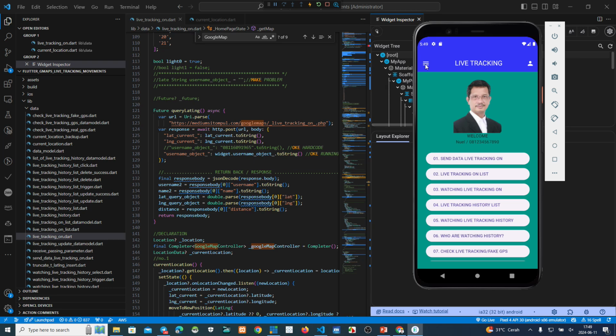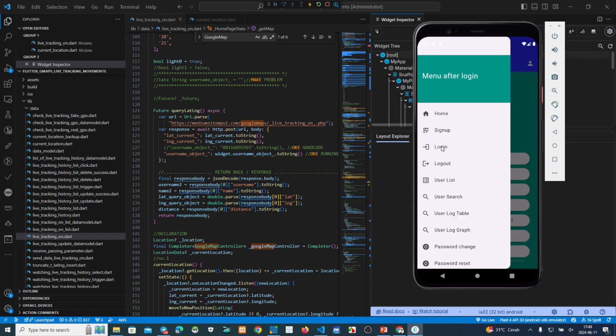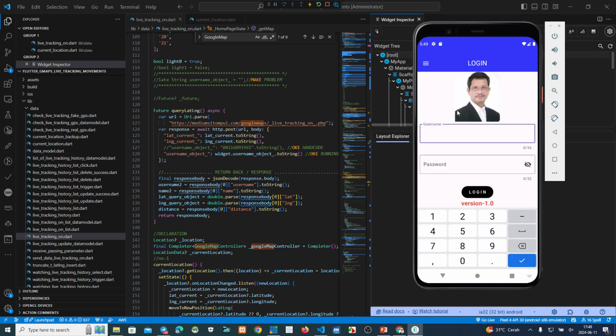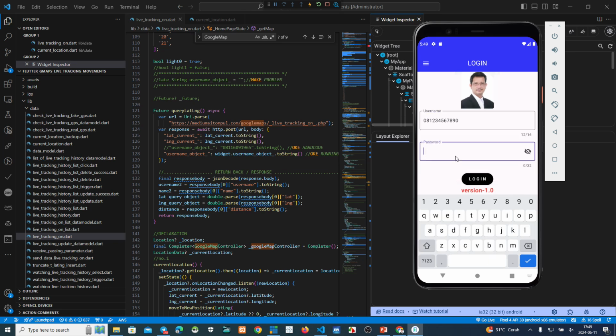If we log in again like this, or log out first, it's okay. Disclaimer, this is just a dummy number because I just want to show you how this application works.